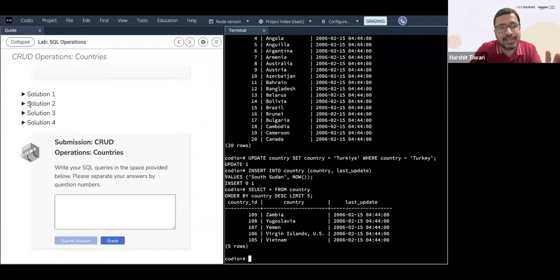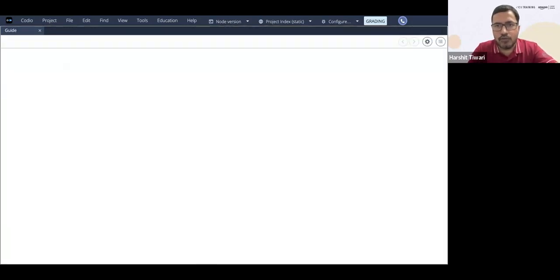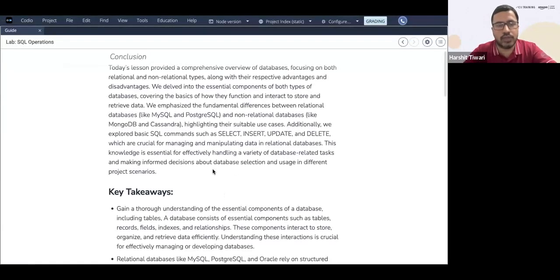Try to work on it, and then check the solution whether it is matching with yours or not, whether you made any mistake or not. Once you finalize your query, paste in your queries over here, all the 4 queries, and then click on submit answer over here. All right. Okay, so we move forward and let's move to the conclusion.